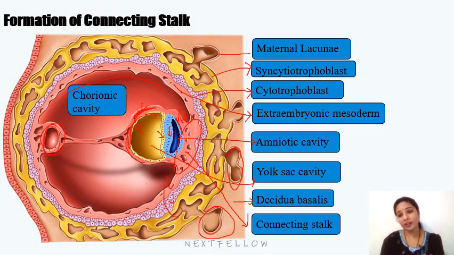So at the end of the second week, we saw the bilaminar germ disc formation, and we saw the connecting stalk formation, and we saw the formation of the secondary yolk sac, where the primary yolk sac turns to form the secondary. We also knew the chorionic cavity, how it forms, and how the extraembryonic mesoderm splits into two layers, and how the uteroplacental circulation will begin during the second week of gestation. So this completes the second week of embryology. Thank you.